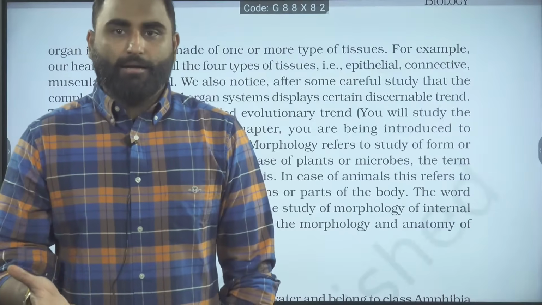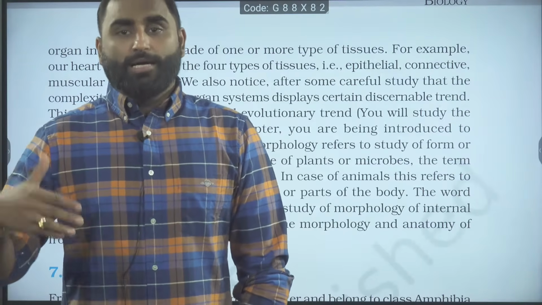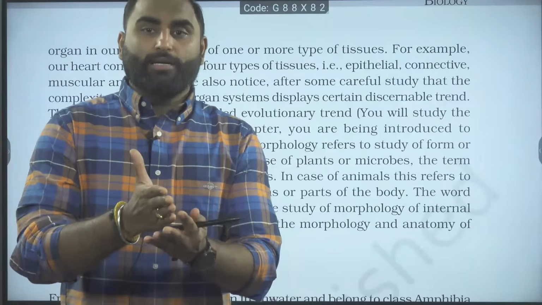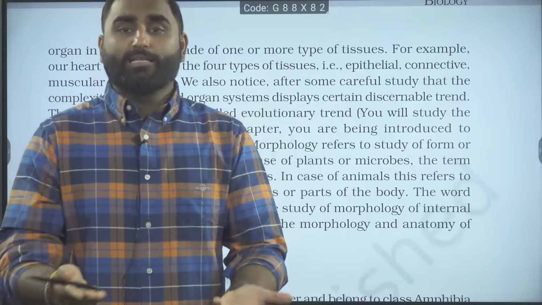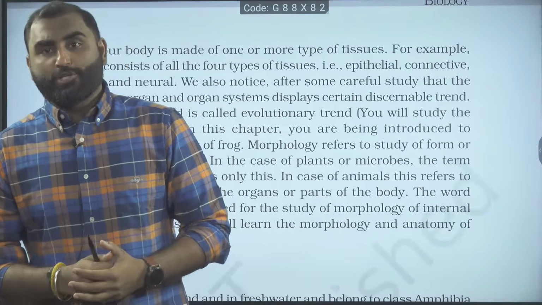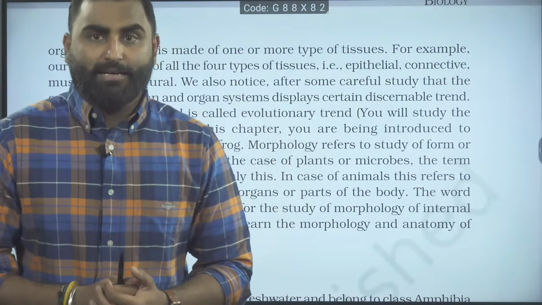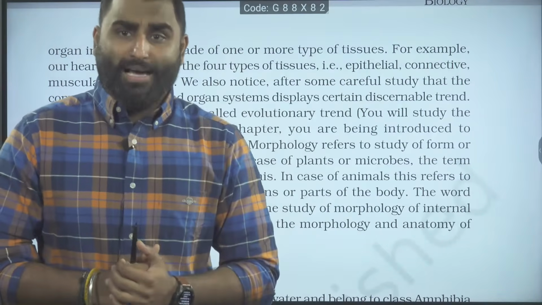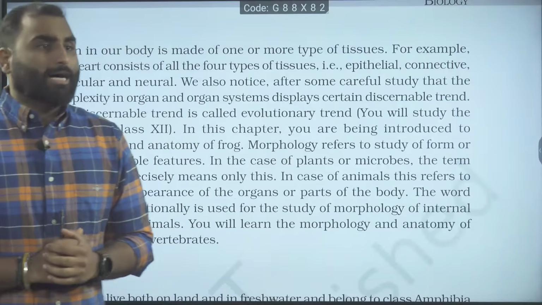But the same heart is lined by the pericardium, which is made up of epithelial tissue. Then the inside lining of the heart is connected by connective tissue. The blood the heart is pumping is also a connective tissue. The heart is also regulated by the sympathetic and the parasympathetic nervous system, so there is neural tissue as well. So you can see here all the four different types of tissues are there.